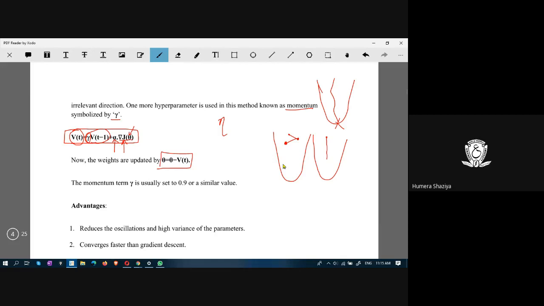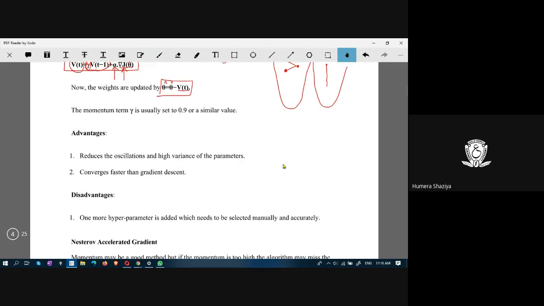Look at this weight theta. Theta new equals theta old minus V of t. From where have you obtained V of t? Through this one. And what are you doing in this equation? You are accumulating all the values of previous iterations and then finding out the slope. Through this you can find the slope, and then you update the weights through this value. This is the momentum optimization function.